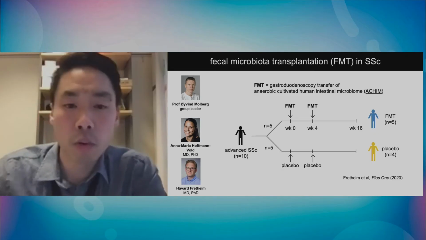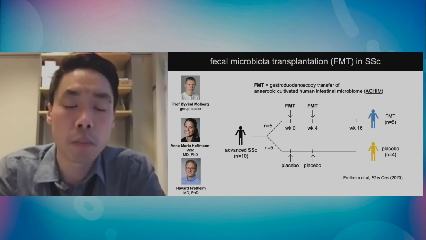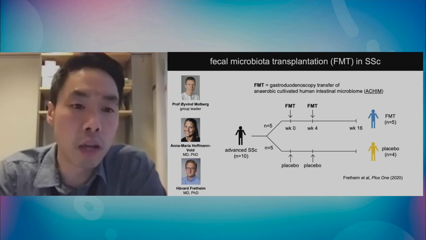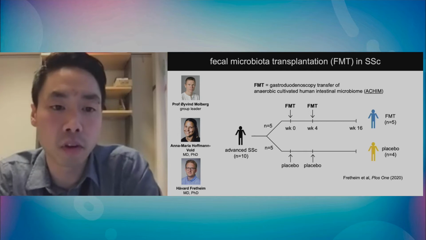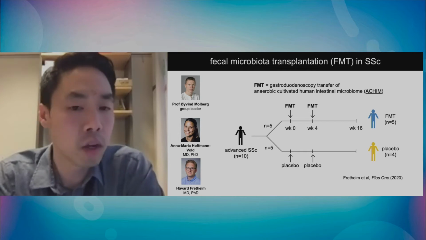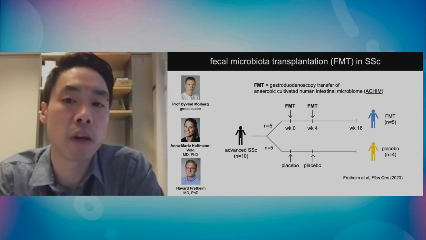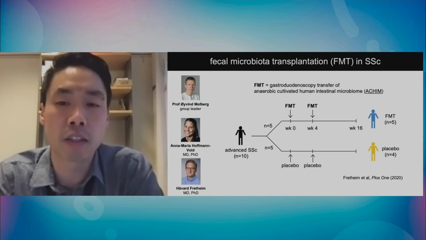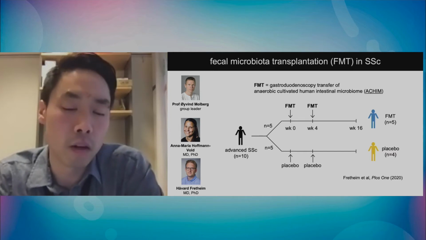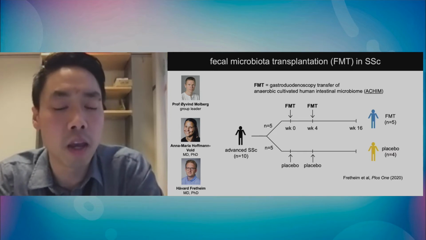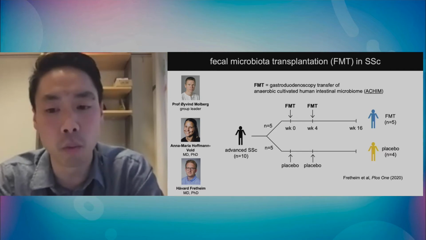What I'm showing here is a study that we published last year. It was really led by the three individuals on the left, Oven, Anna Maria, and Hovard, who completed his PhD earlier this year. It was a fecal microbiota transplant in advanced SSc patients. This is the design of the study and really formed the rationale for the work that I will show.